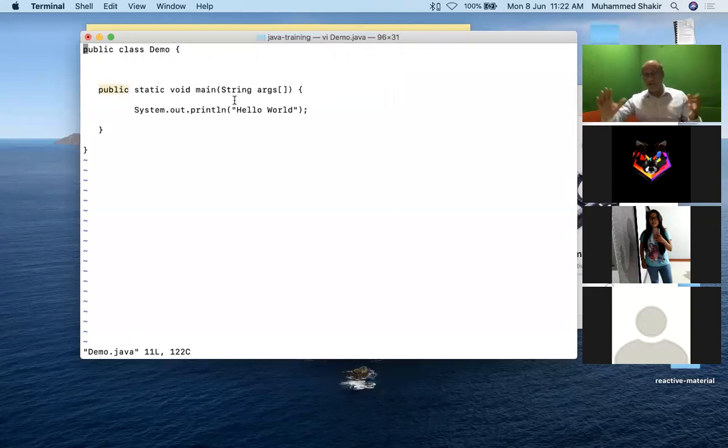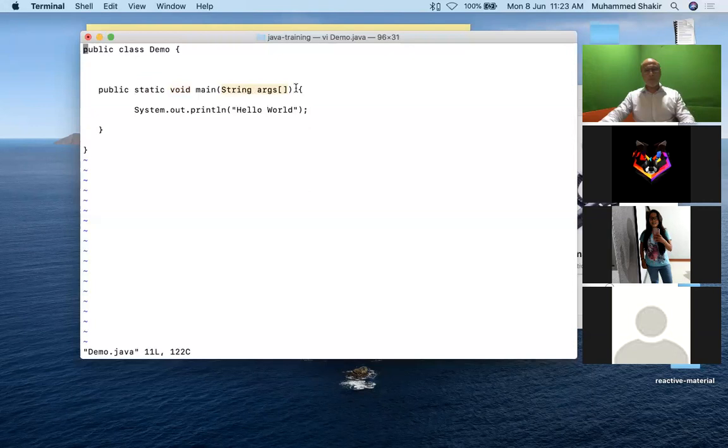Don't worry about these jargons. When I say modifier, whether it is public, private, protected, what is the kind of function that I have? Then what is the type of that function? Is it a static function, or is it an object-based function? Then I've got void over here, and what does void mean? It does not return any value. Main is actually the name of the function. What is String arguments? These are the parameters, the arguments that are passed to this function.